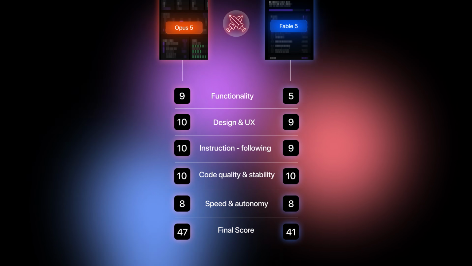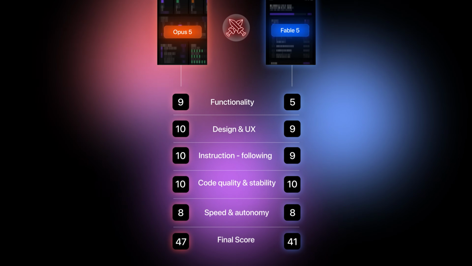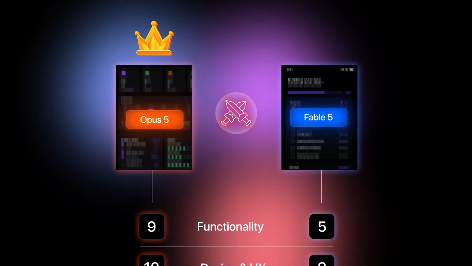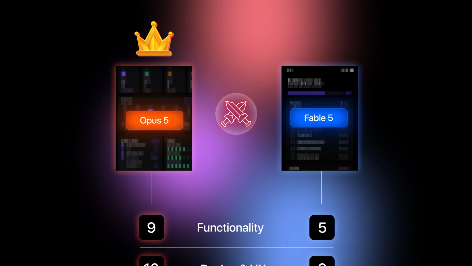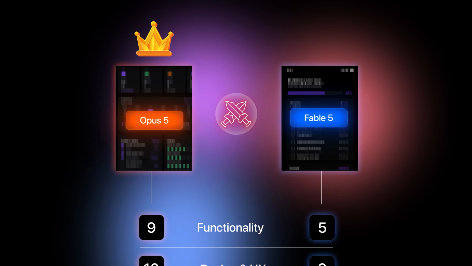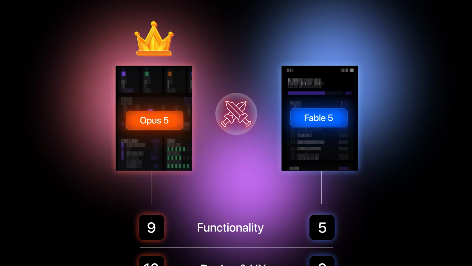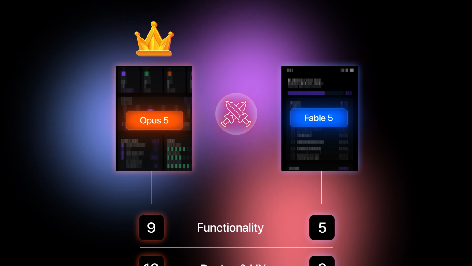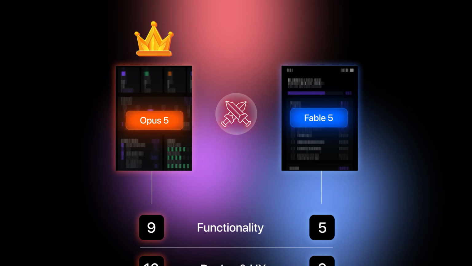So Opus 5 gets a score of 47 out of 50. Now after that, I don't think there's even a debate on who was better. Opus 5 won by 6 points compared to Fable 5. And I think that's an honest and genuine winner. Opus 5's app was just better than Fable 5, despite both of them getting the same prompts. So that is what happens when Opus 5 and Fable 5 build the exact same app with the exact same prompts inside Claude Code.